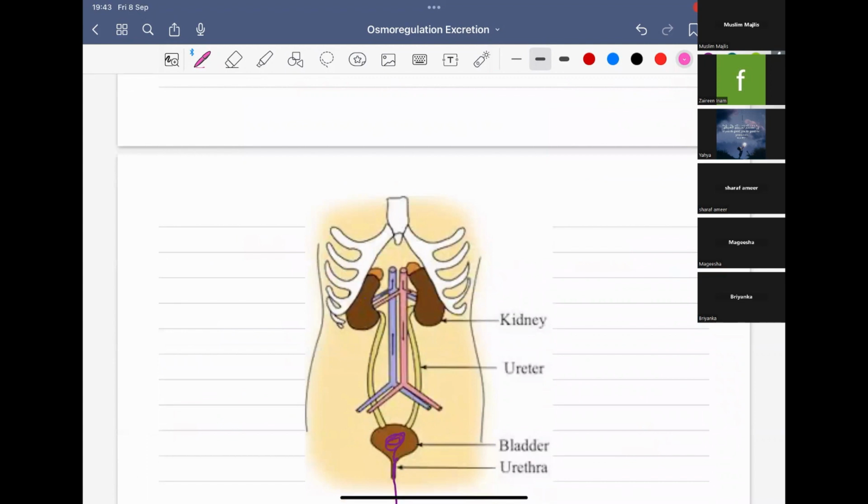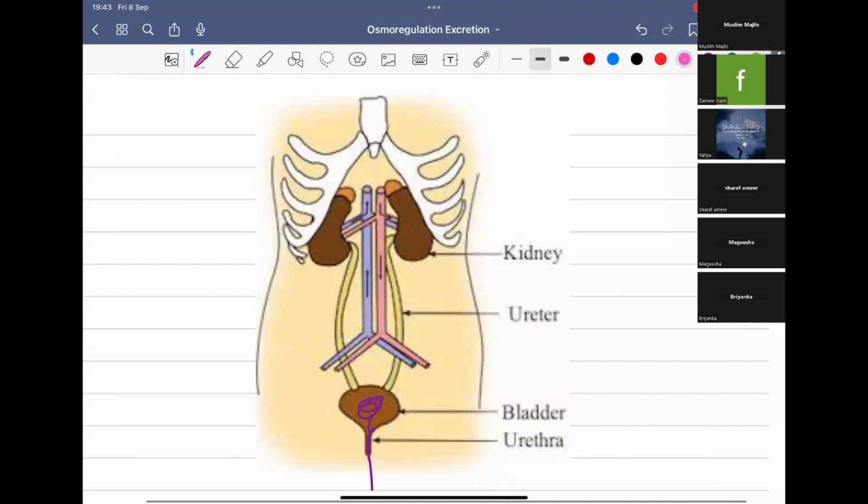Okay, now we are going to start human urinary system. So human urinary system, it's very easy. It's not complicated like other systems like digestive system or nervous system. It's very simple, very crystal clear. You can just look at the picture and tell what are the parts of the urinary system. Now you can see I put a picture here. I didn't write anything because it's very easy to understand by the picture itself.